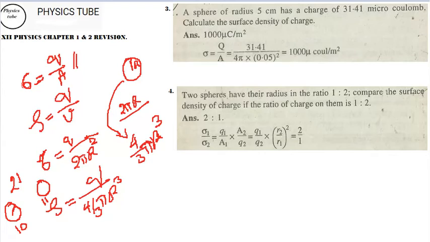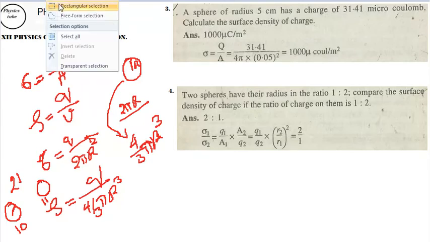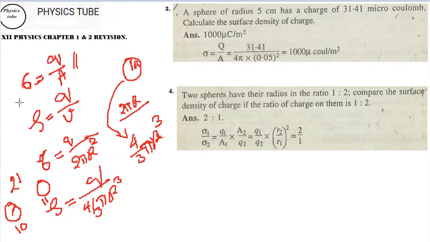Now I am going to use a similar concept here. I won't rub off this sigma is equal to, but the others I can rub off for the time being. I need some space, so I'll rub them off to show you. Now if you have a problem like this, where a sphere of radius 5 centimeters is given, the volume or area of the sphere is known by the formula.